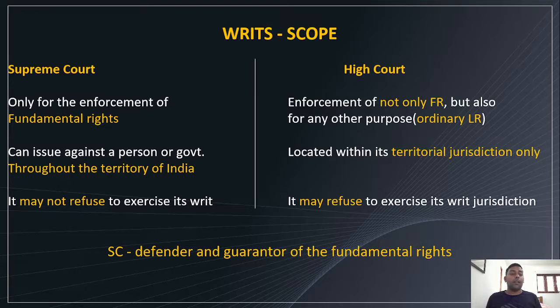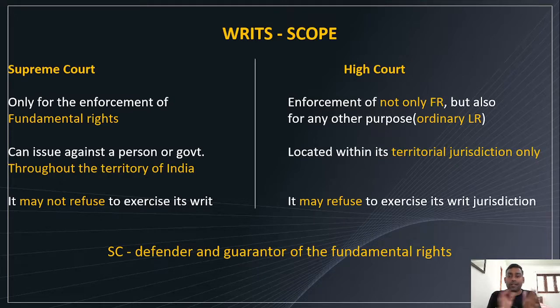Next point is the Supreme Court can issue writs against a person or government throughout the territory of India. The Supreme Court is the apex body. It has power throughout the country. But of course, the High Court has limited power.